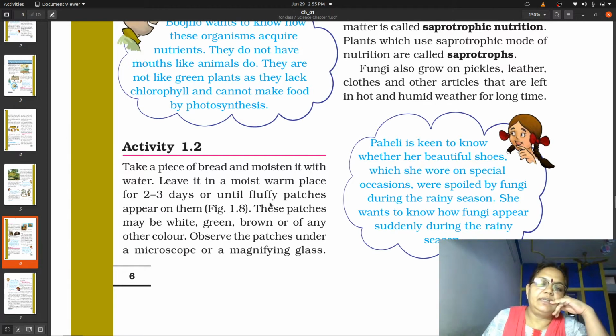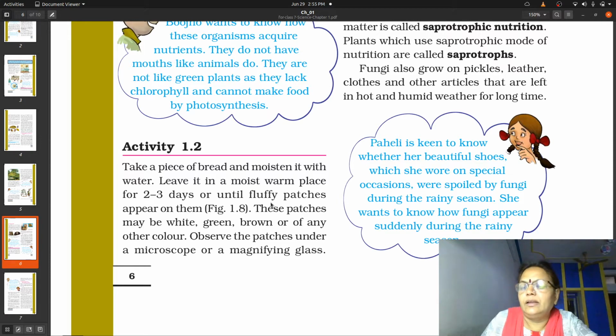Now if you also want to study one more example of this, you can take a piece of bread. एक bread का piece ले लीजिए and then put some drops of water on it and then expose it to the environment. After exposing it to the environment for some period of time, you have to keep it in a box.